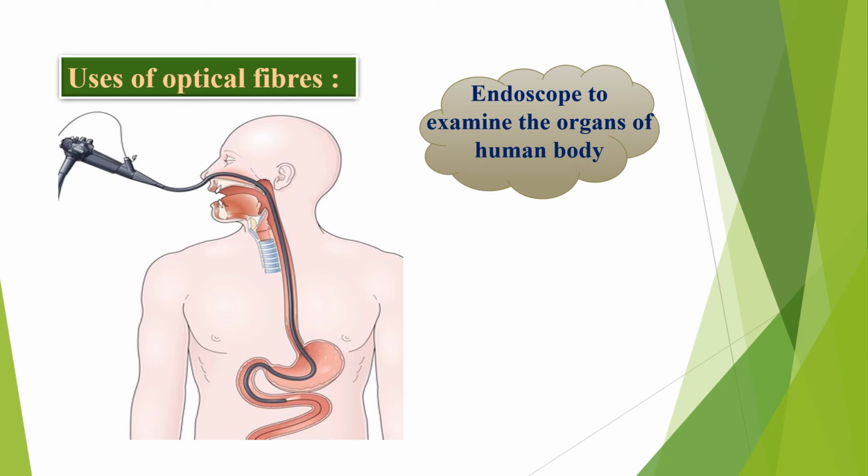Whatever image is captured comes in the form of light, and the monitor displays it. So how the internal structures of a body appear, and if any problem is there inside the body, can be easily identified using endoscopy. To examine the organs of the human body, we use optical fibers in the endoscopy tube.